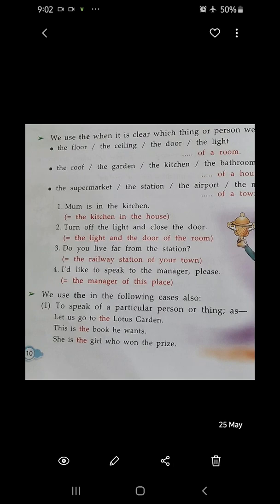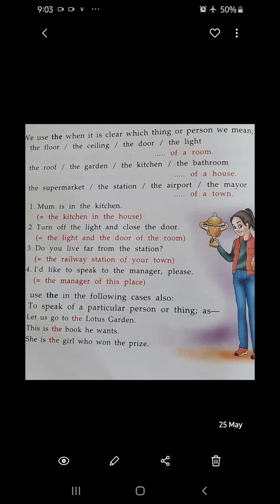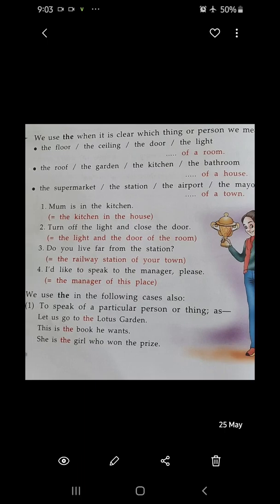So the floor, ceiling, door, the light, all these are specific things of a particular room. When there is something particular or something specific, at that time only you have to add the. Another example: the roof, the garden, the kitchen, the bathroom of a house. So the house is a particular house. We are talking about a particular house, not a common house which every individual has, right? So if there is something particular, if there is something specific, then you have to add the.